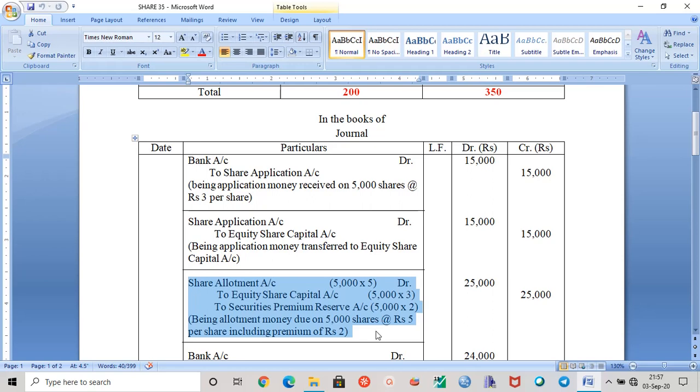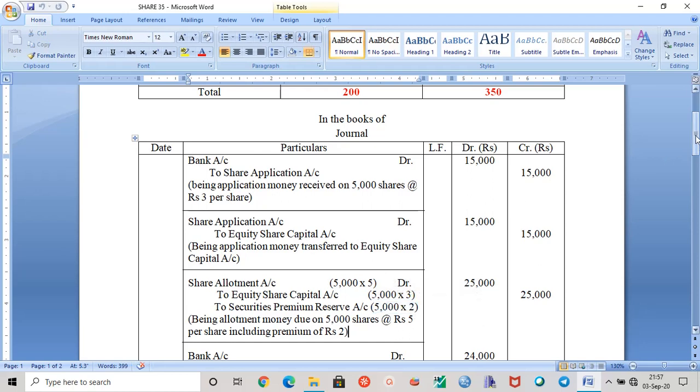And now the third entry. We can see here that allotment money is to be due, and allotment money includes securities premium reserve, that is the premium of rupees 2 per share. So the allotment money is rupees 5, which includes the premium of rupees 2 per share. So the entry will be share allotment account debit to equity share capital account and securities premium reserve account. In equity share capital account, the amount is 5,000 into 3. That is the actual amount of allotment.